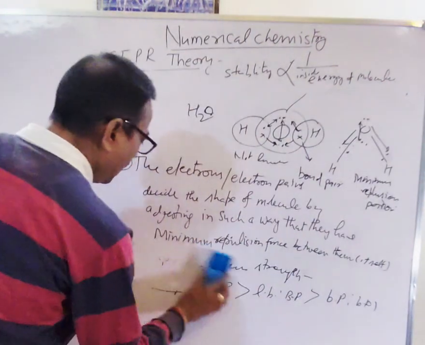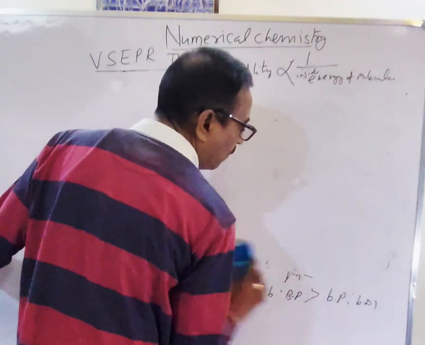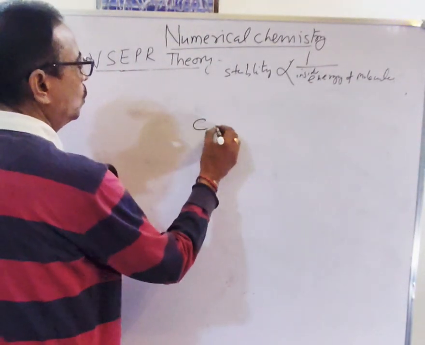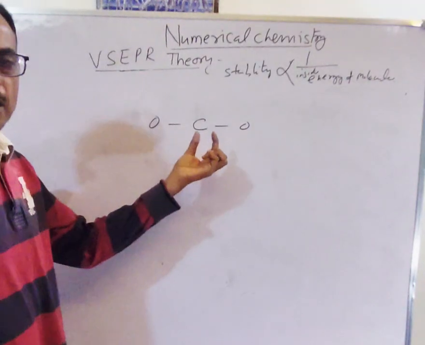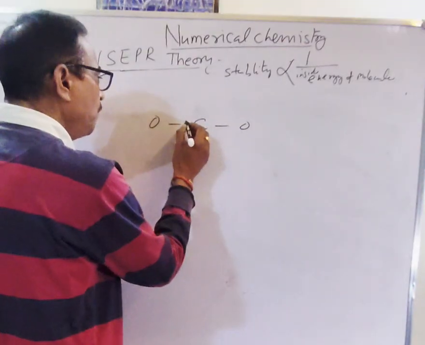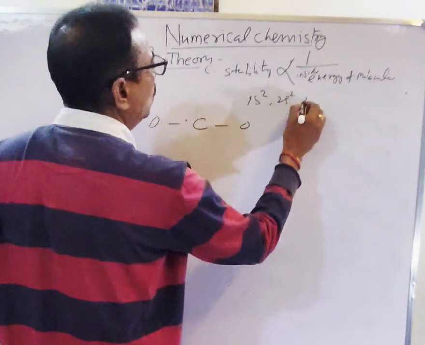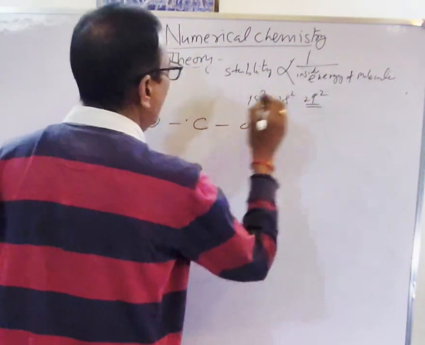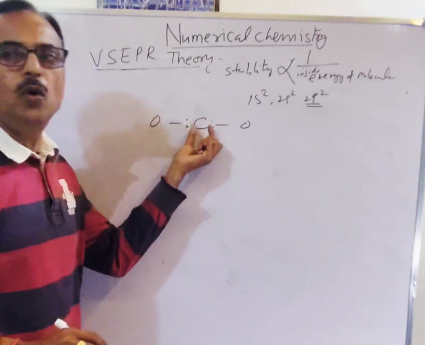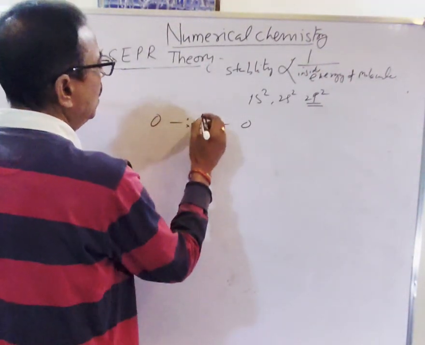We can understand better by giving one more example. If you see the shape of CO2, how many electrons are in the outer orbit of carbon? Carbon is 1s2, 2s2, 2p2. It means it needs 2 covalent bonds, and there is no lone pair in the outer shell of the p orbital. No, there is no lone pair.